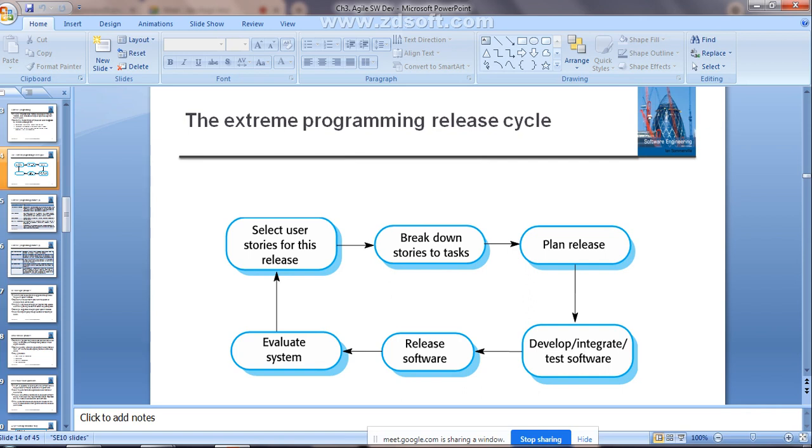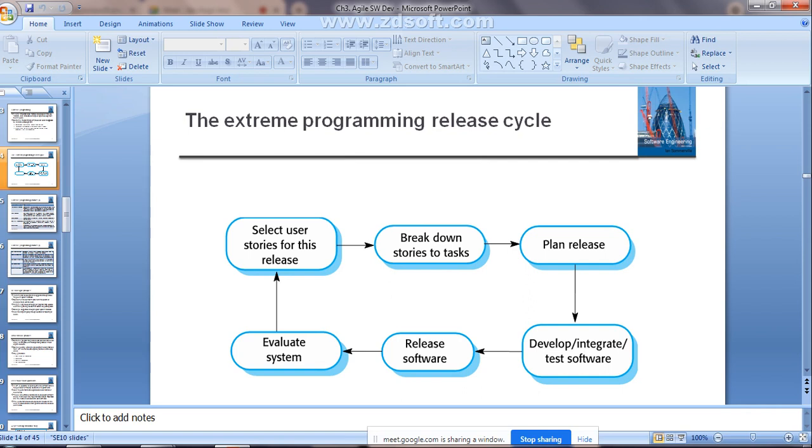If the customer comes up with a changing requirement, you evaluate the system, and the process starts again from the first phase. That means it is in a cyclic manner. This is the release cycle with respect to extreme programming.